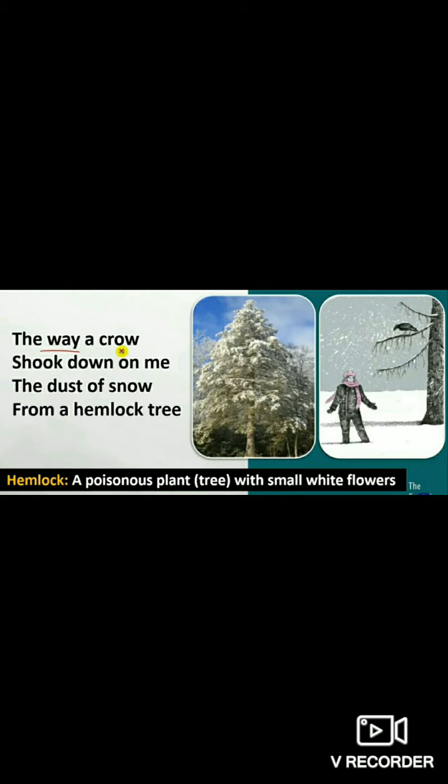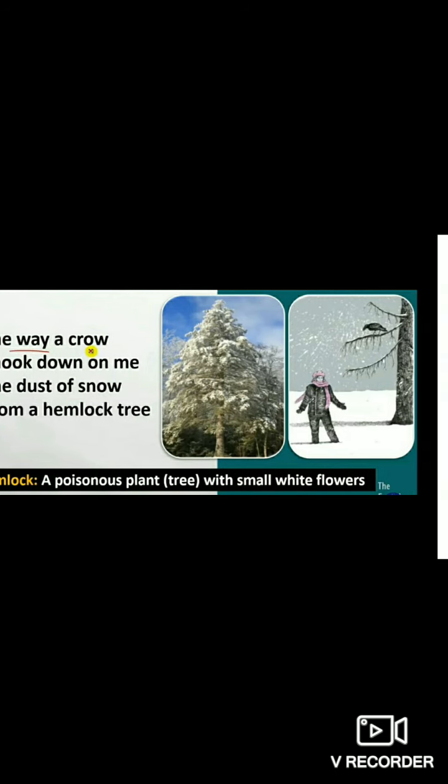So here, the way a crow shook down on me. The way means how he made the movement. This is not given actually. So we just have to see that the crow was sitting and he made some snow dust fall over the poet. So see what happens then.